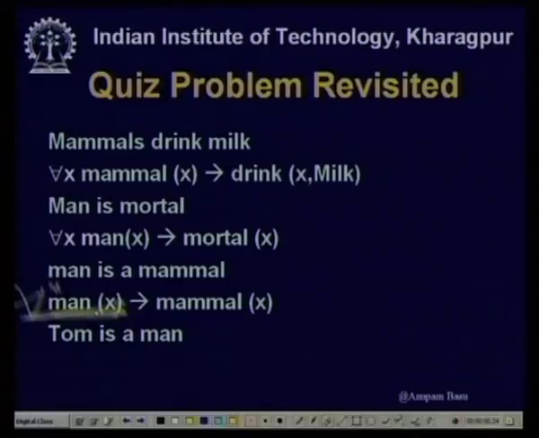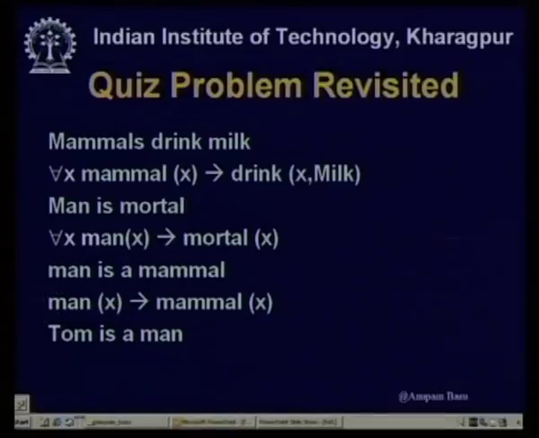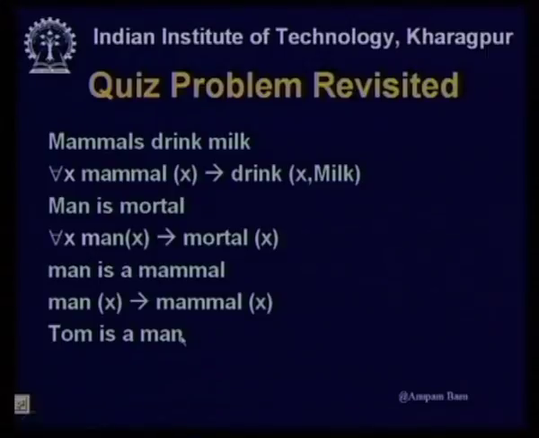So, it should be for all x, man x, mammal x, and Tom is a man, as before, man Tom. There was no problem with that at all. So, now you see we can do it in a much easier, more natural way instead of making adjustments, and that is the power that predicate logic has given us.